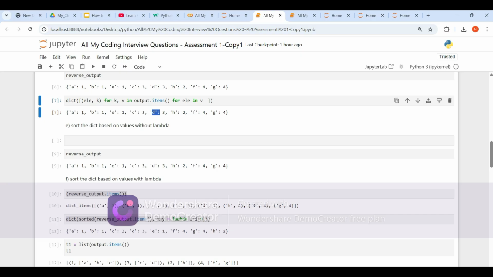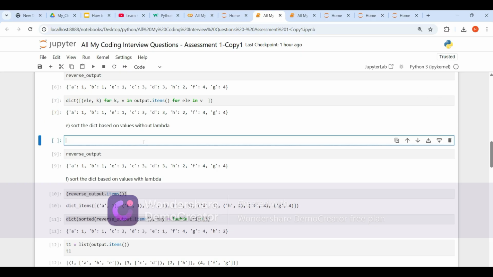If it is greater than this, then we will replace these with this. In this way 2 will come first, 3 will come next, right?